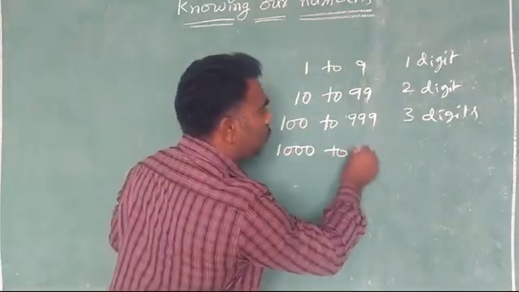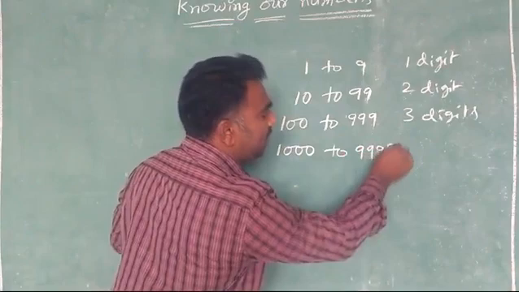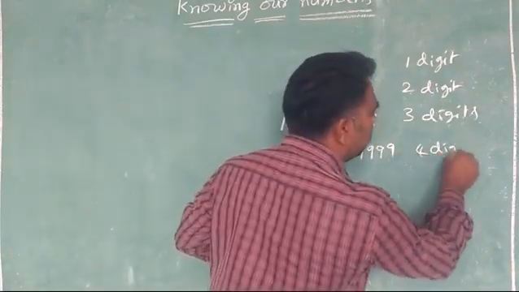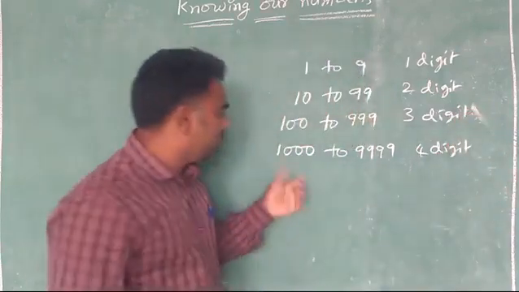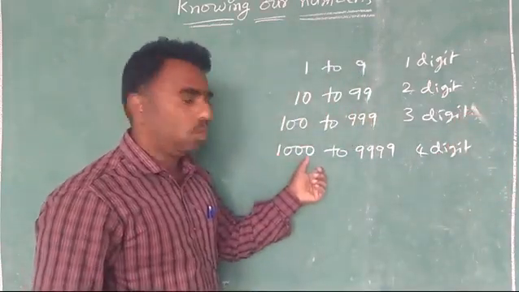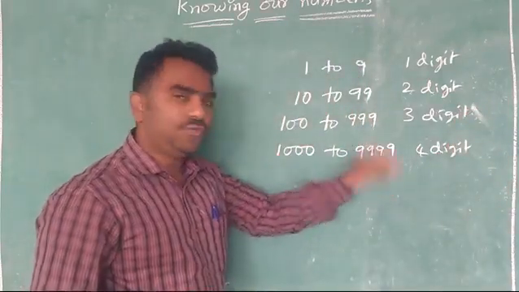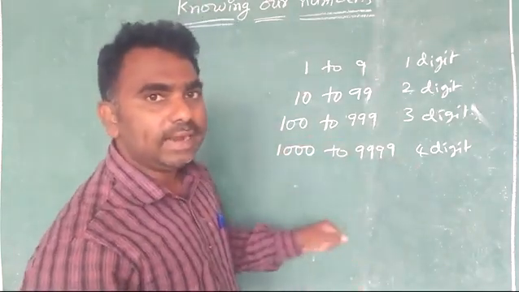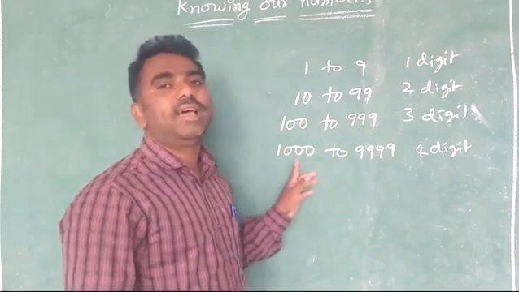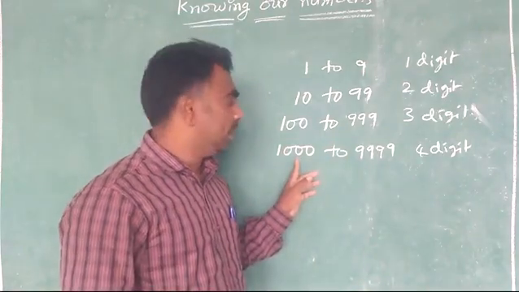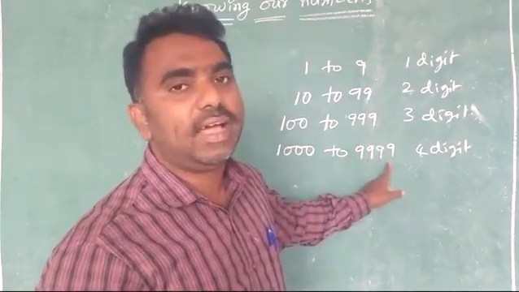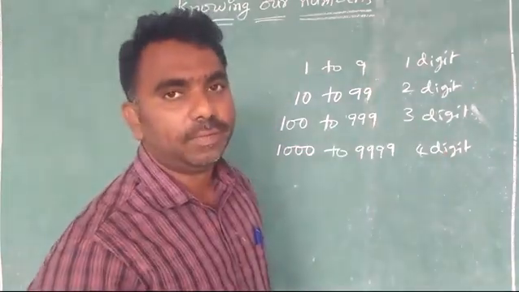So 1000 to 9999. These are 4-digit numbers. So see here it is 1, 2, 3, 4. So these are 4-digit numbers. In that, 1000 is the smallest 4-digit number and 9999 is the biggest 4-digit number.